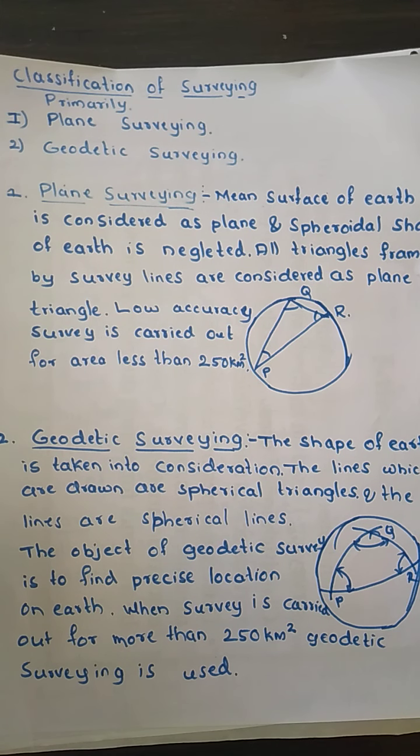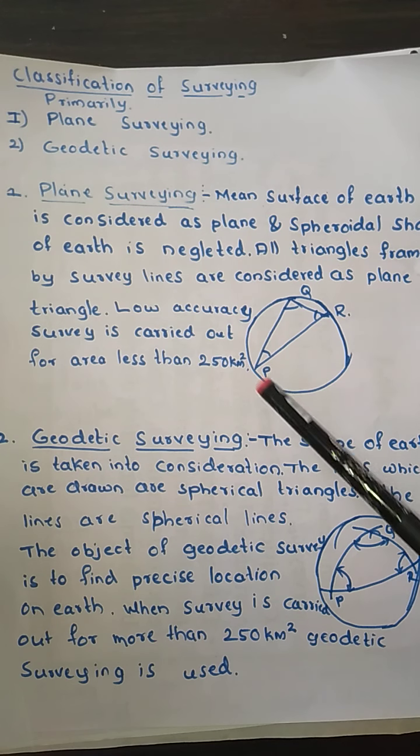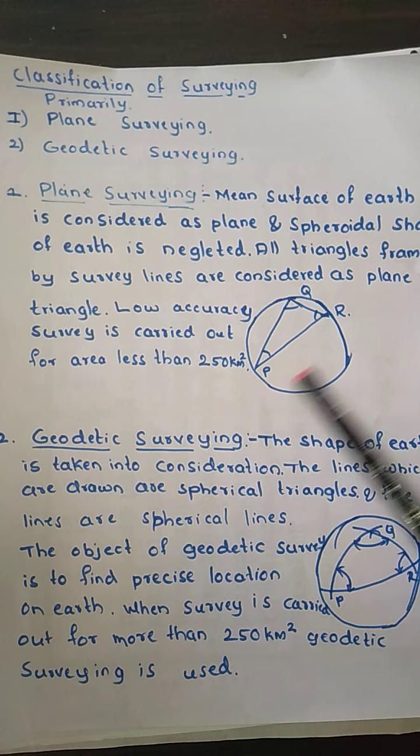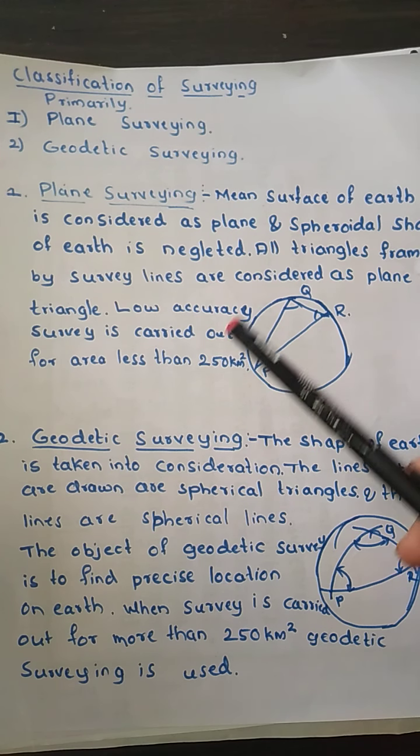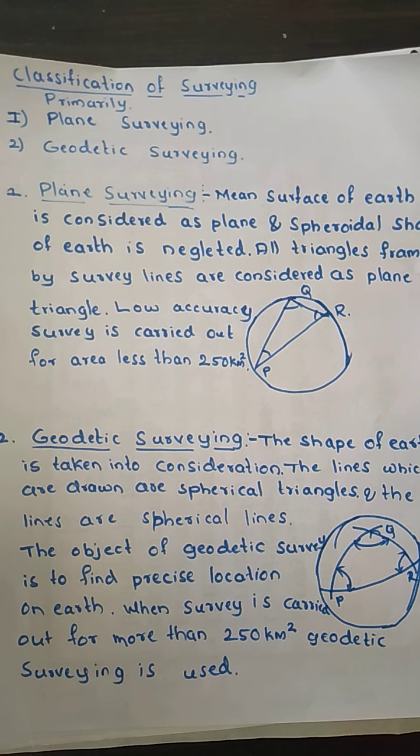Surveying is primarily divided into plane surveying and geodetic surveying. In plane surveying, even though the earth's surface is spherical in shape, we consider that the earth's surface is plane. Whatever triangles or lines we get, we consider them as straight, so we have plane triangles. This is used for work with lower accuracy and for areas of less than 250 square kilometers.